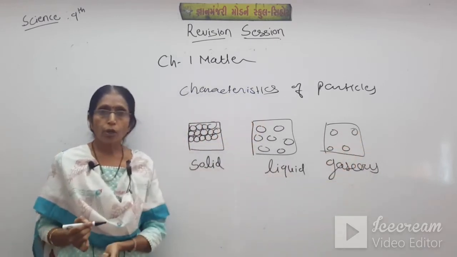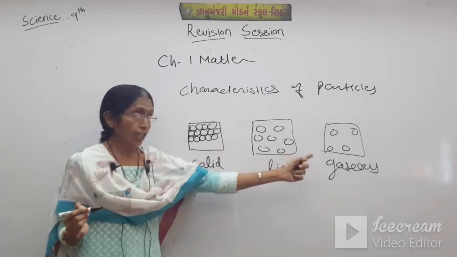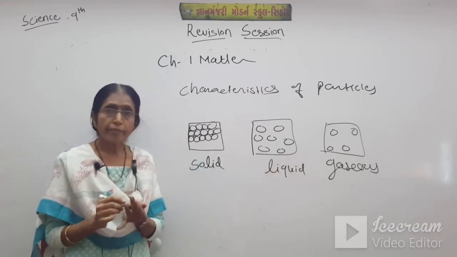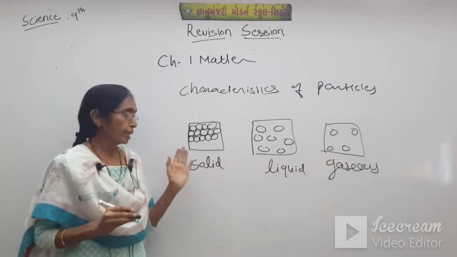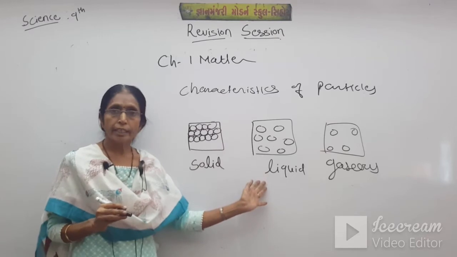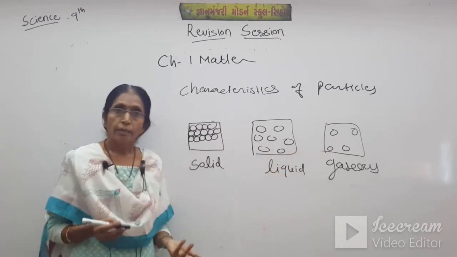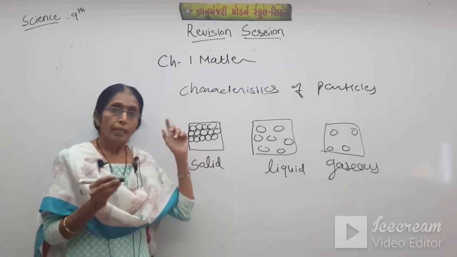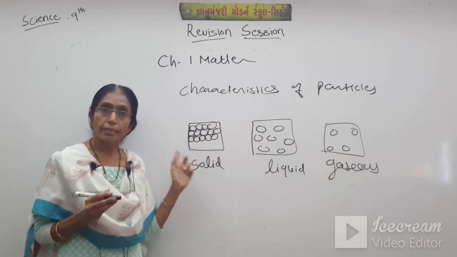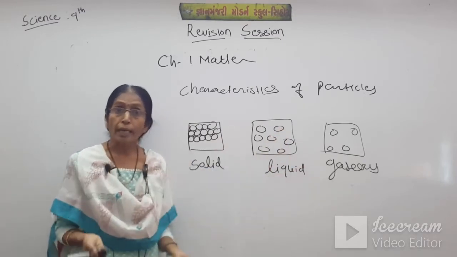So intermolecular space is the highest. Accordingly we can compare this. Here force of attraction is highest, in liquid it is medium, in gaseous force of attraction is minimum. Intermolecular space is minimum, medium, and maximum.